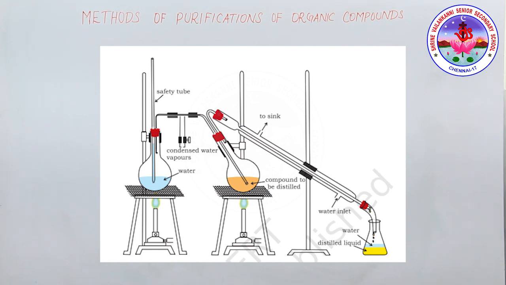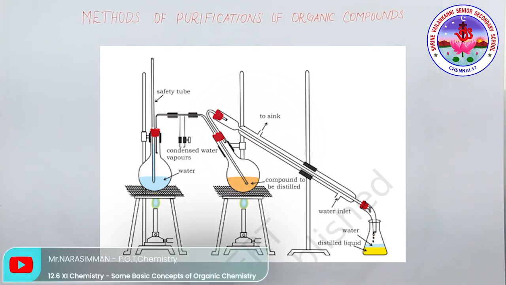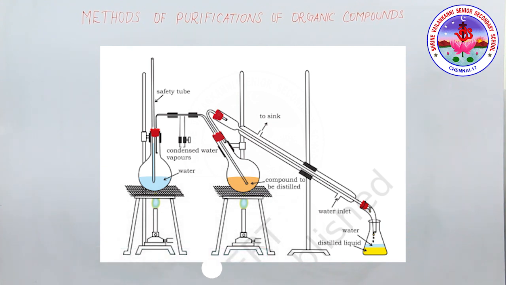So if one of the substances in the mixture is water and the other a water-insoluble substance, then the mixture will boil close to but below 373 Kelvin. A mixture of water and the substance is obtained, which can be separated by using the separating funnel. Aniline is separated by this technique from an aniline and water mixture. You can see the diagram, you can clearly understand.